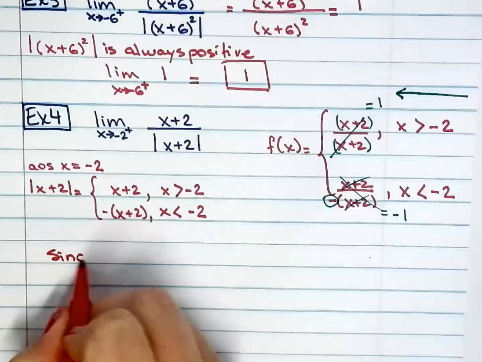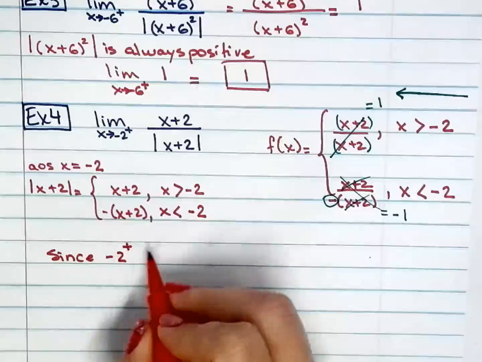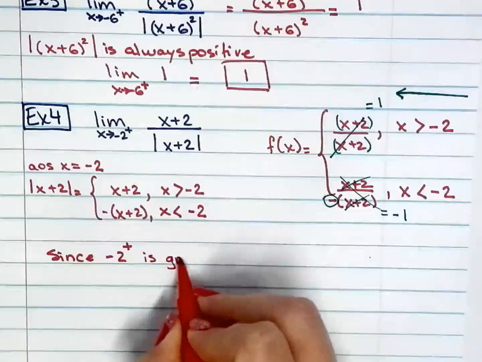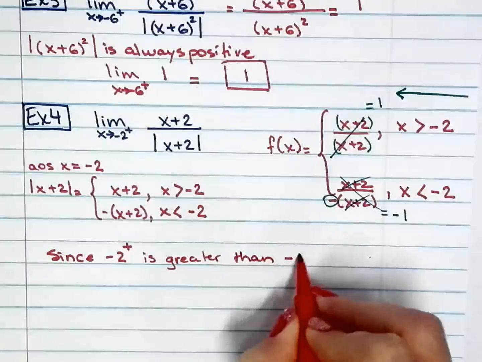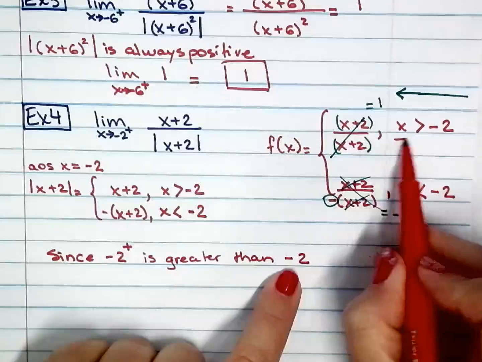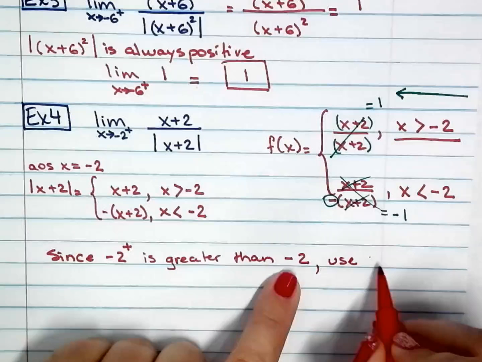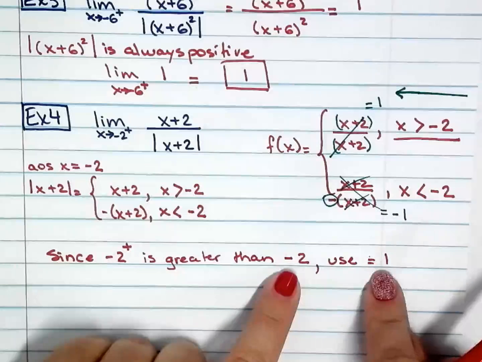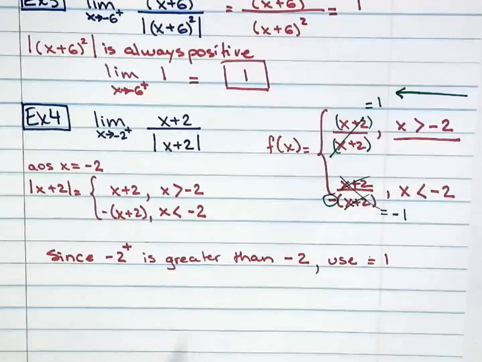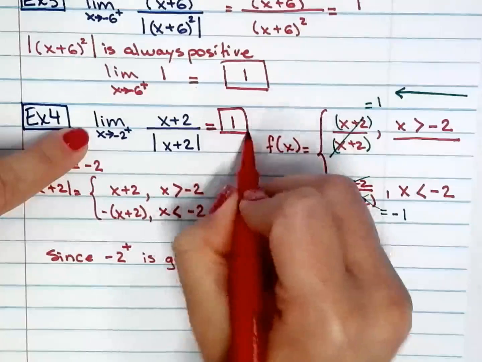Since approaching negative 2 from the right is greater than negative 2, we're using this condition right here. So use positive 1. I like when it's simplified down to that. So therefore this limit equals just positive 1.